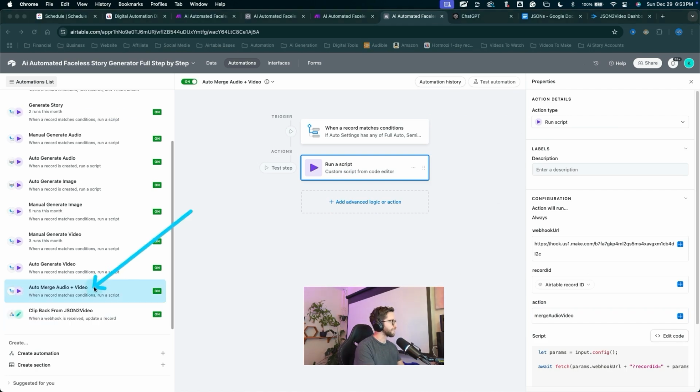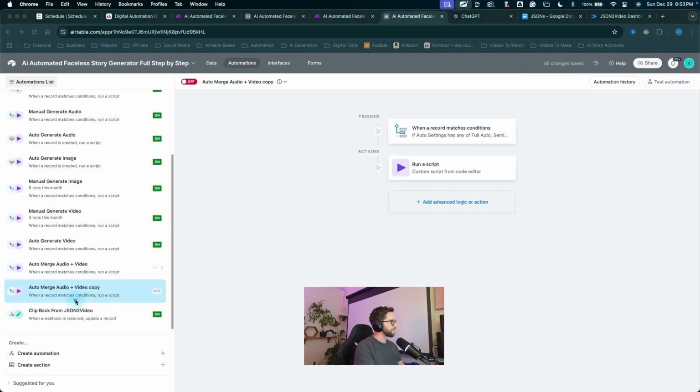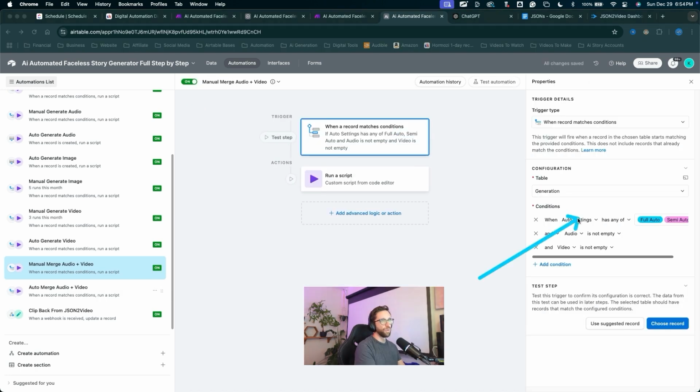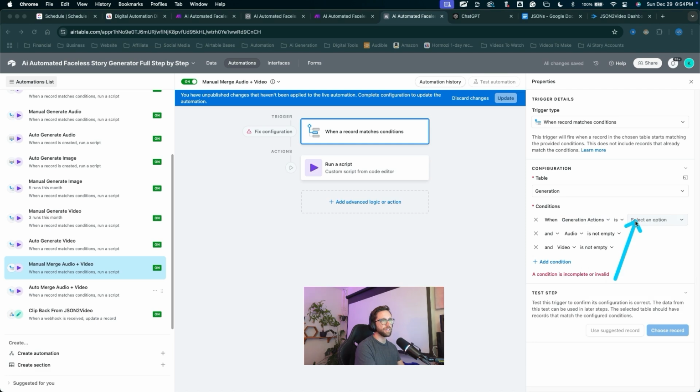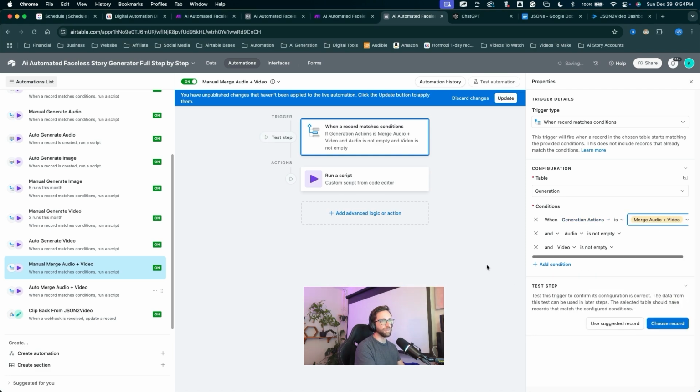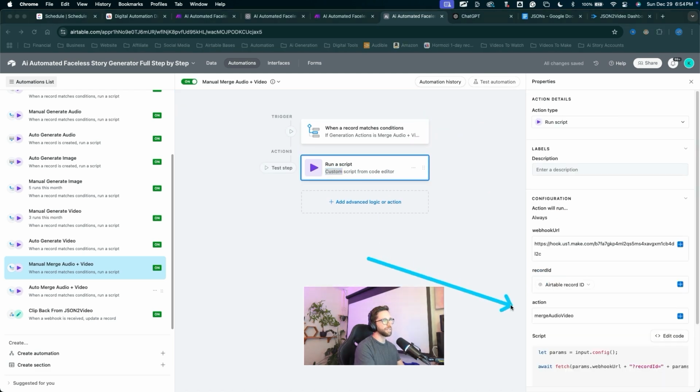Let's go ahead and duplicate that. Now I'll just reorder this real quickly. I'll grab these six little dots and drag this one up above. Come up here to rename it manual merge audio plus video. Toggle it on. We'll change the trigger conditions when generation actions is merge audio plus video, and audio is not empty and video is not empty. Click update, save the changes, double check, run a script. We've got that variable in there. Great. So our next trigger chain is set up.